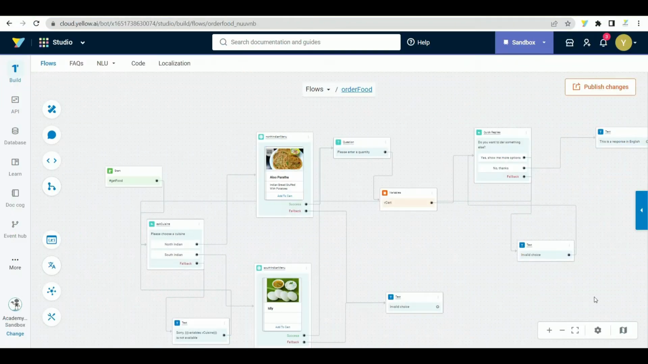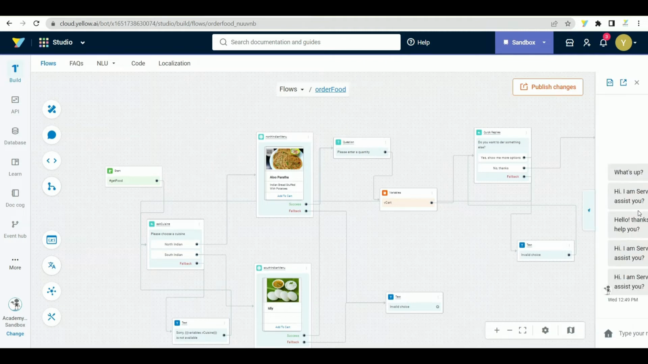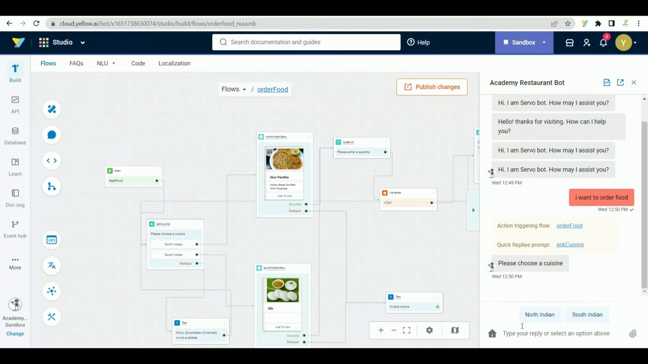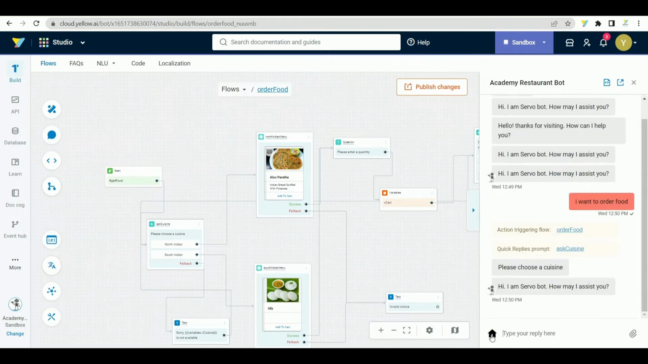We have built a journey to implement the ordering food use case. When the user inputs an utterance that the bot is trained on, the bot triggers the journey and asks the user to choose a cuisine. Let us look at a few variations in the user utterance that has not been used to train the bot.